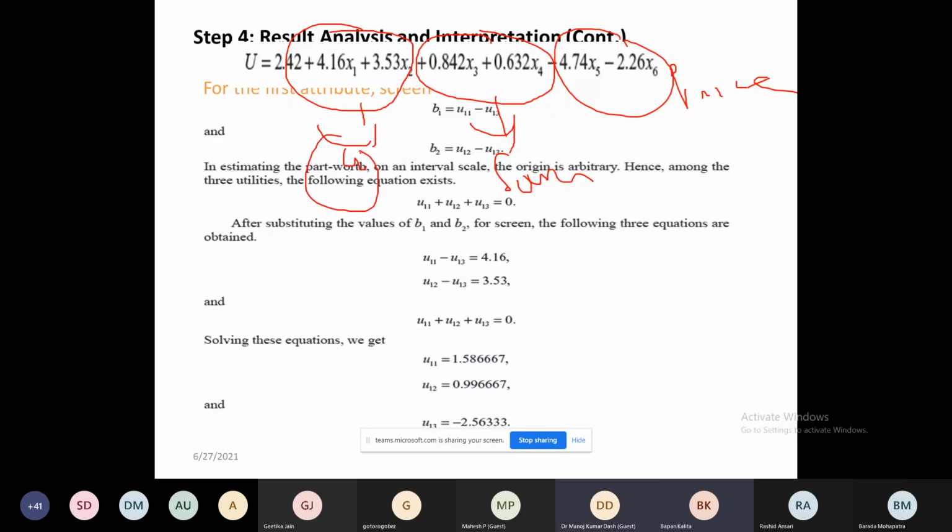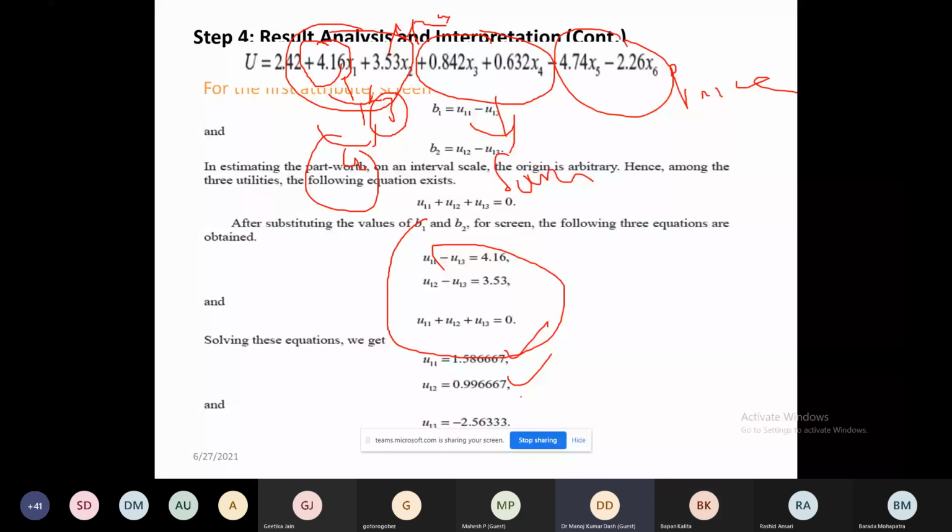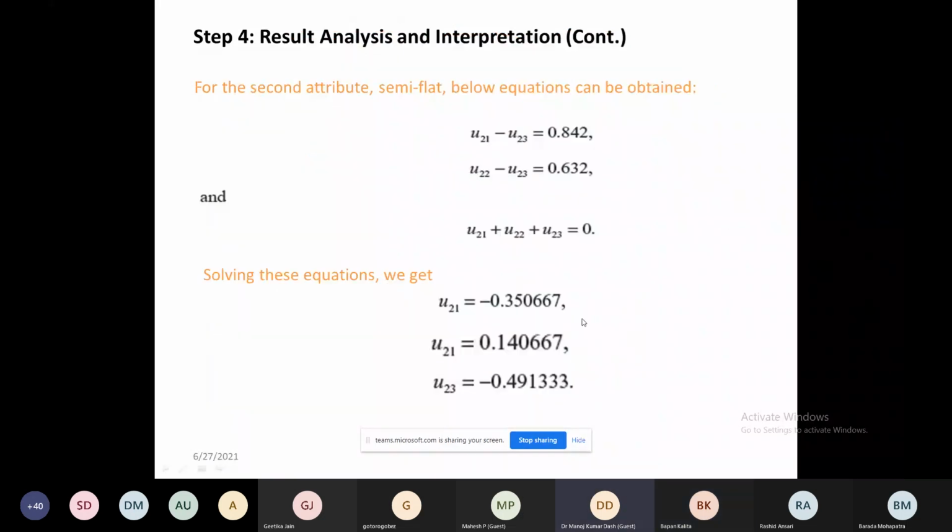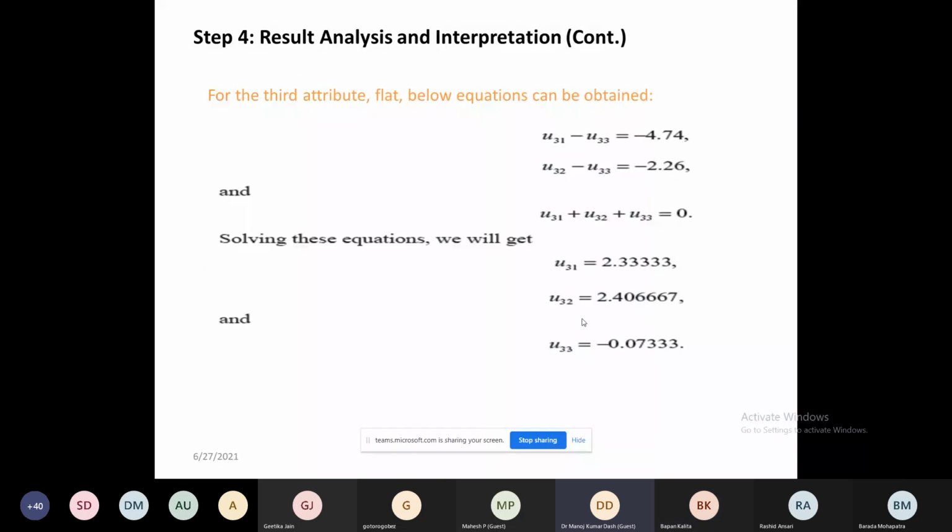Then you calculate the utility for all the 3 attributes. So here this 4.16. What is 4.16? It is nothing but the difference between the first attribute and the third attribute. The third we took as dummy, which we made 0. What is the second one? Second minus third. If you calculate these 3 things, you will get U11, U12, U13. What is U11? First attribute's first sub-variable, second sub-variable, third sub-variable. Is it clear? Similarly, you get U21, U22, U23, and U31, U32, U33.